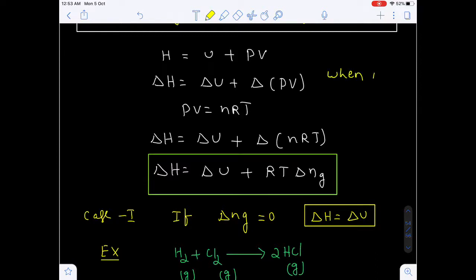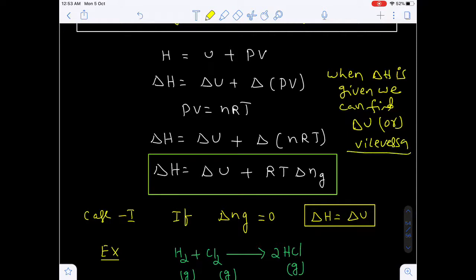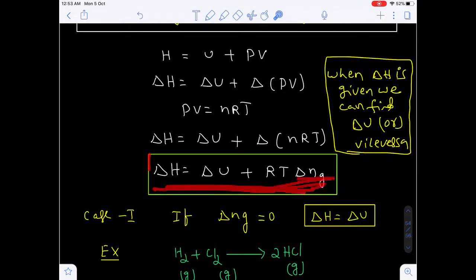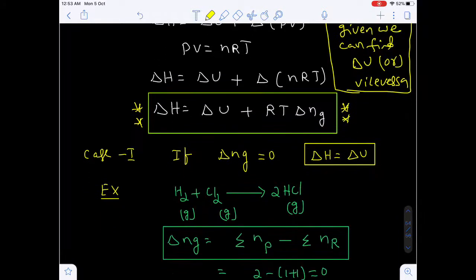So when delta H is given, we can find delta U, or vice versa. Are you getting my point? That means if delta H is given, find the delta U, or if delta U is given, find the delta H. Then what is the relation between delta H and delta U? Delta H is equal to delta U plus RT delta Ng. This is a very important relation. What is the relation between delta H and delta U? Delta H is equal to delta U plus RT into delta Ng.